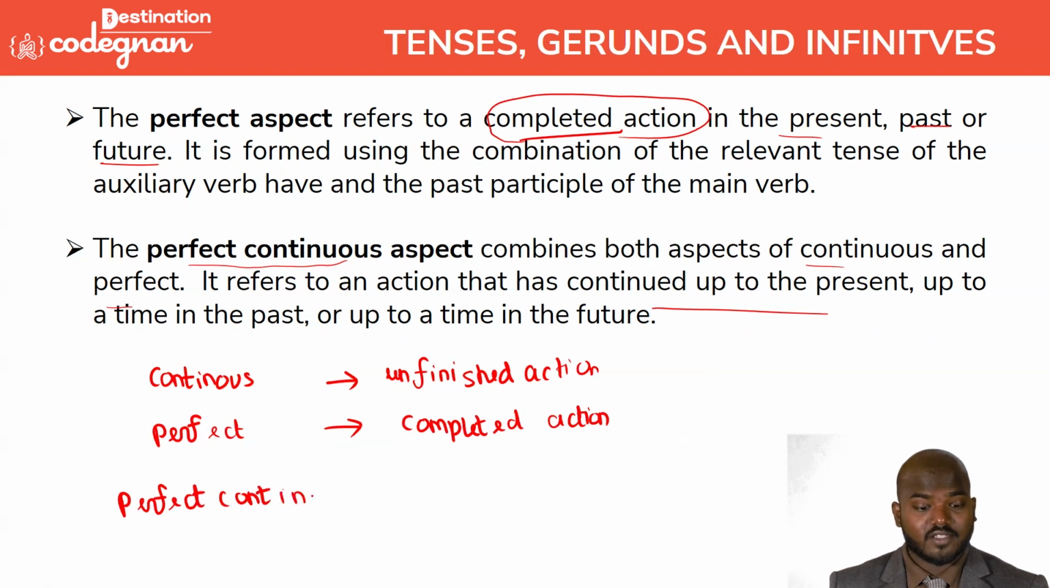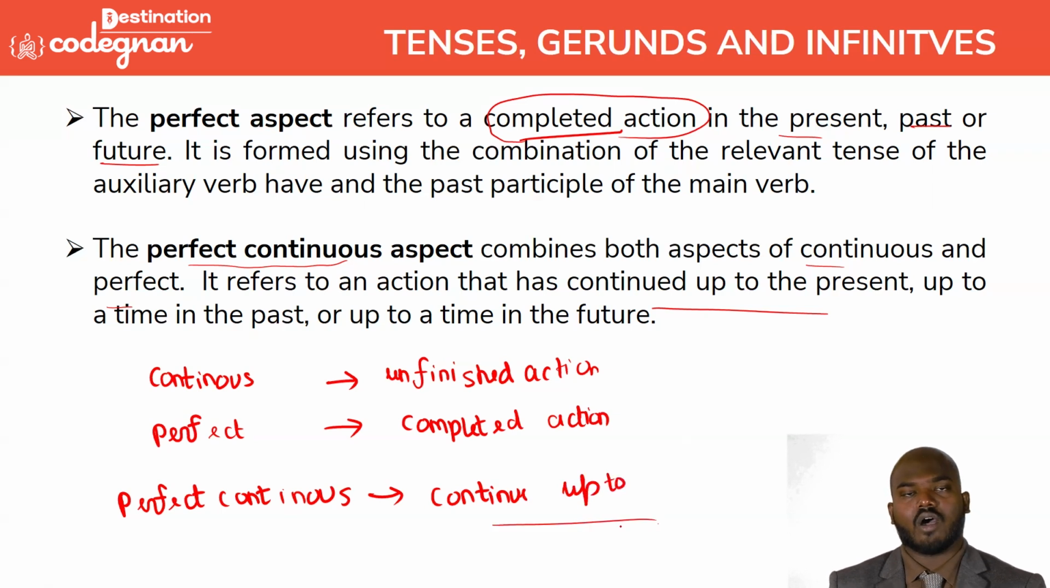Please don't ever forget this, guys. I request you, everyone. The action will continue up to the words like since, till, continue up to. Your class will continue up to this time. Those kinds of words we call perfect continuous. You got it, guys? We can differentiate based on the past, future, and so on.